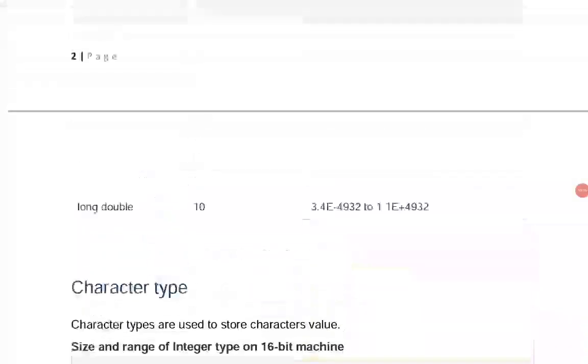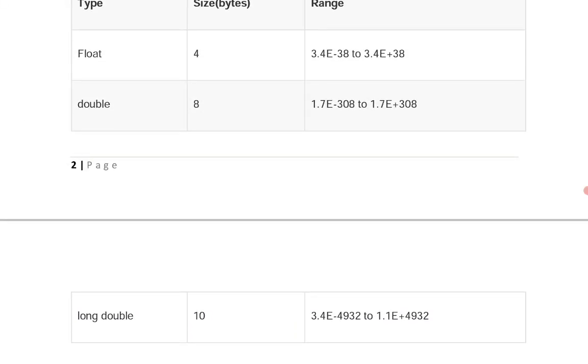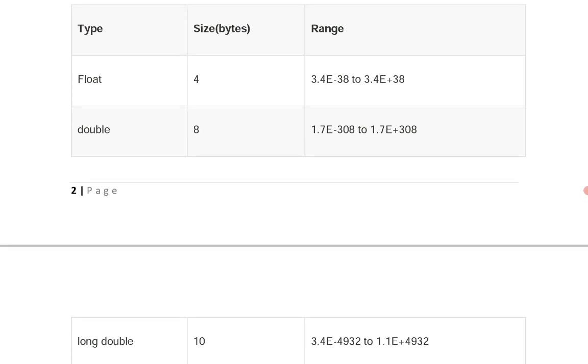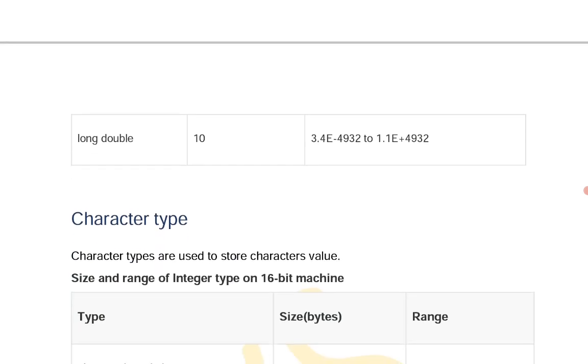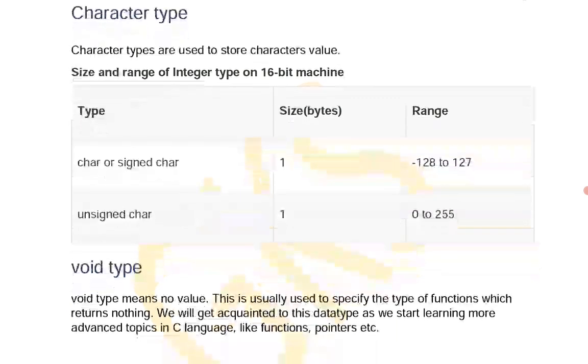And long double occupies 10. So float occupies 4, double occupies 8 bytes, and long double occupies 10. Now character data types. What are the different types of character data types available? Char, signed char, and unsigned char. Char, signed char, or unsigned char generally occupies 1 byte. Char's range is minus 128 to 127, and unsigned char is 0 to 255.